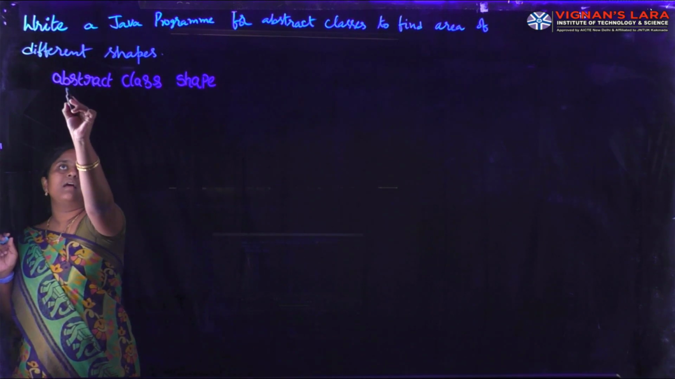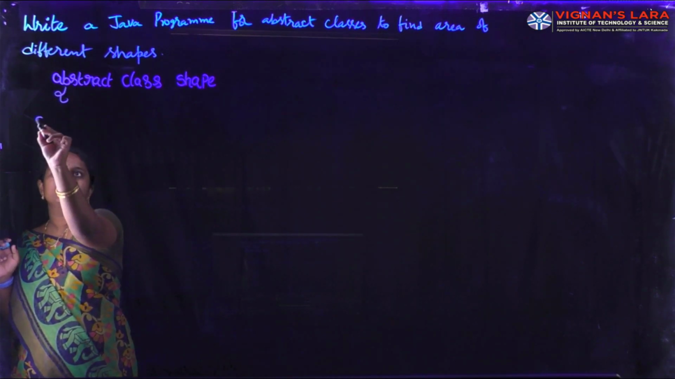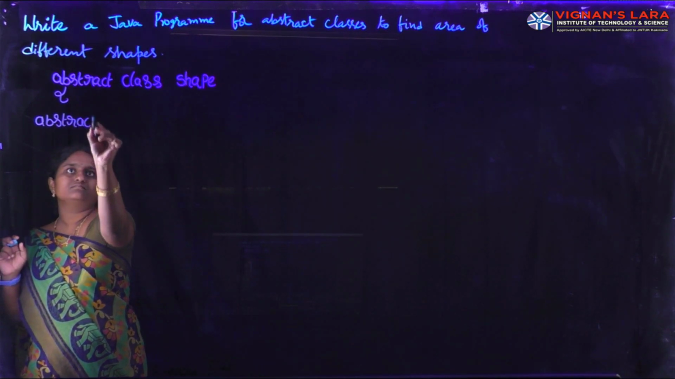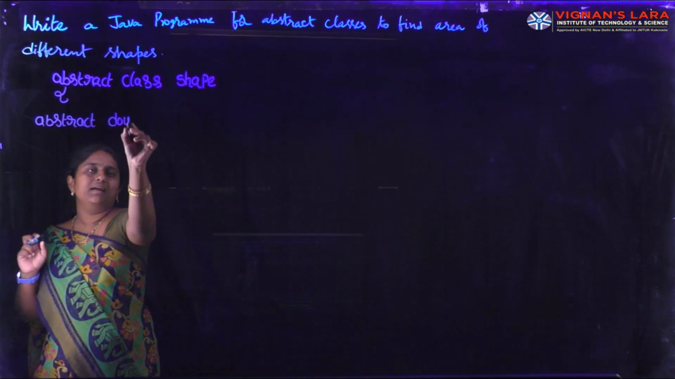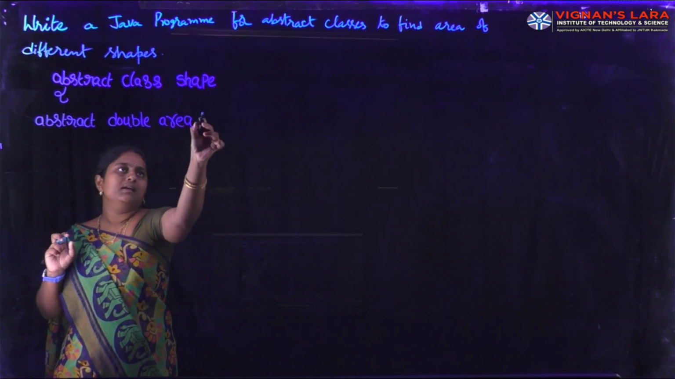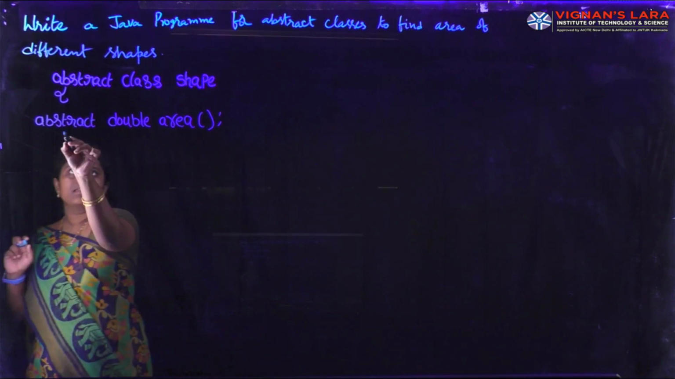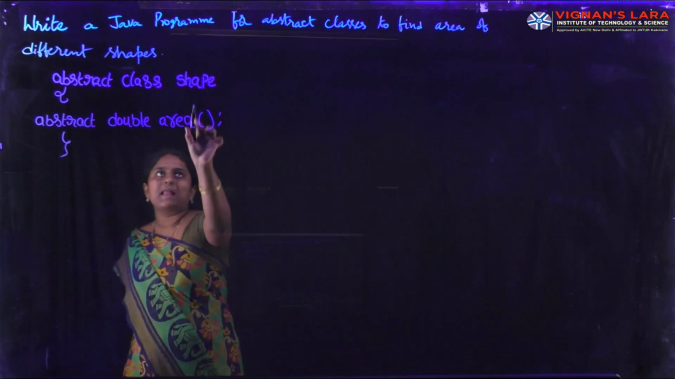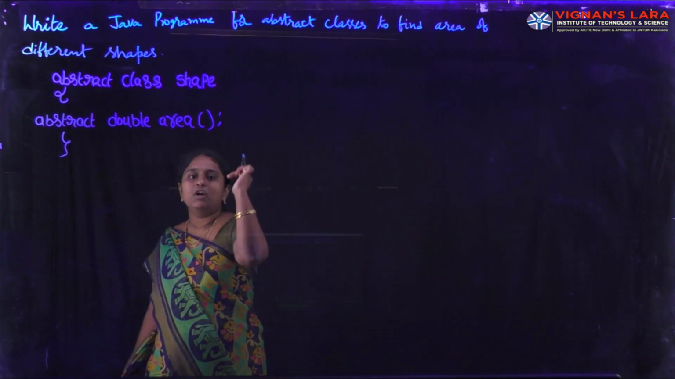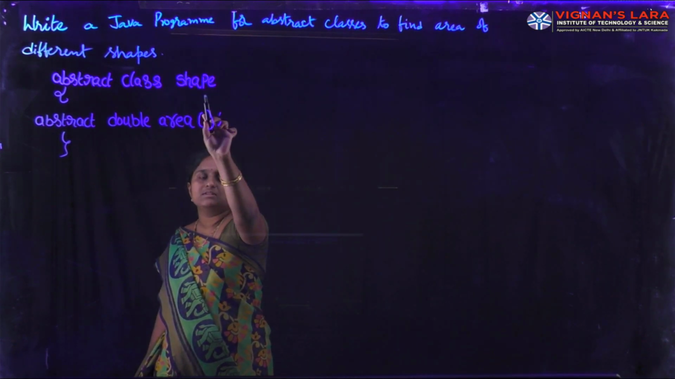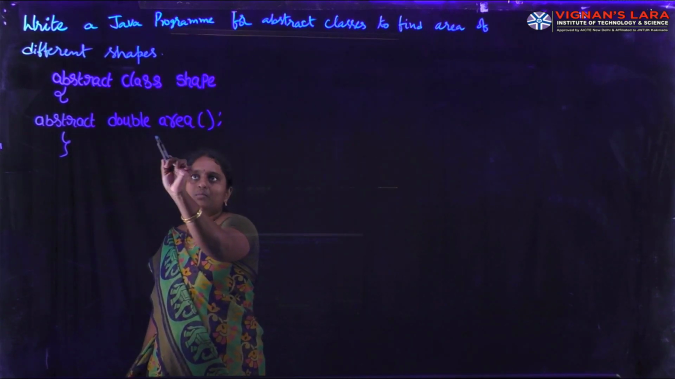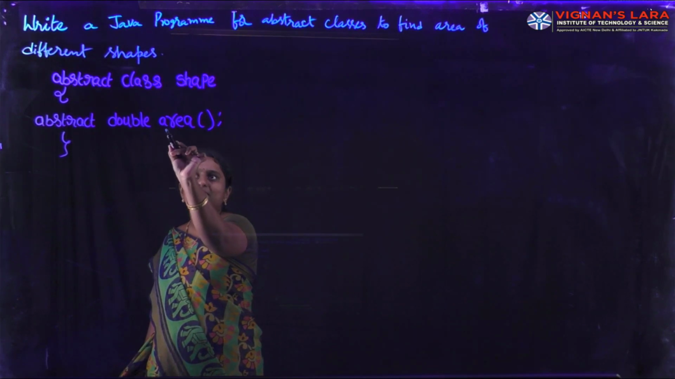In this class, I am defining one abstract method, abstract double area. Here the class name is Shape. Class declaration starts with the class keyword followed by the class name. Shape is an abstract class. An abstract class is a class that contains one or more abstract methods. Here our abstract method name is area.